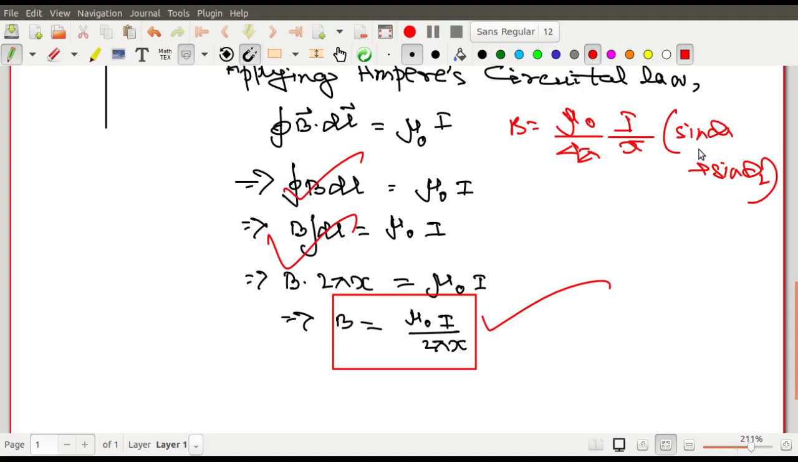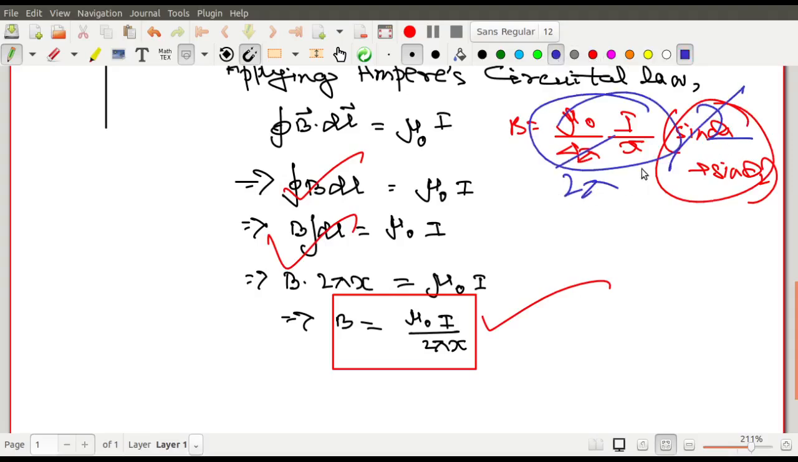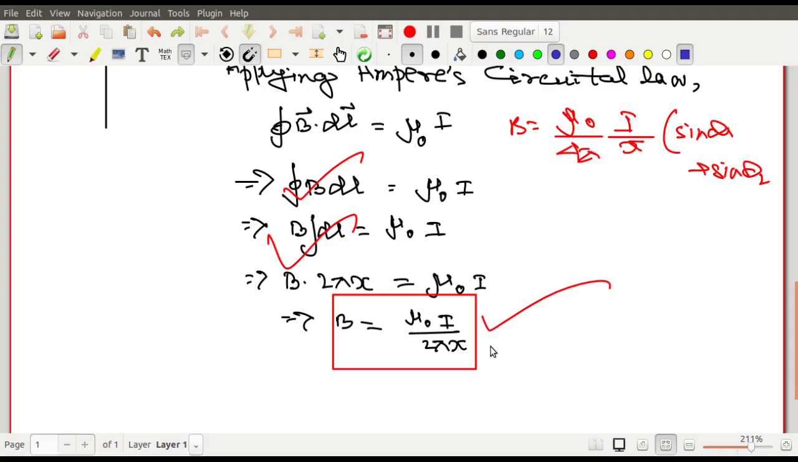These are 90 degree, and you know that sin 90 is 1. So that's why this part actually contributed nothing but 2. This part contributed 2. 2 gets cancelled with 4 pi, so you get mu 0 I by 2 pi x. Mu 0 I by 2 pi x is the result, right? But this is for a long wire, so you can find it only for the long wire, right?